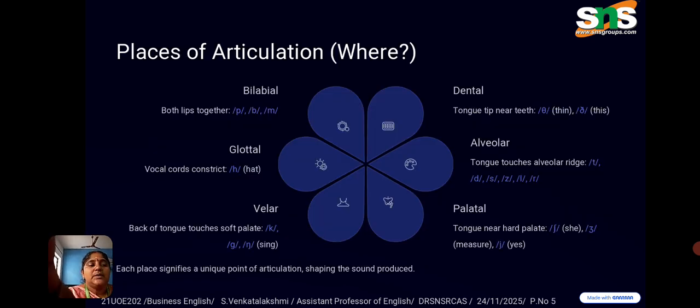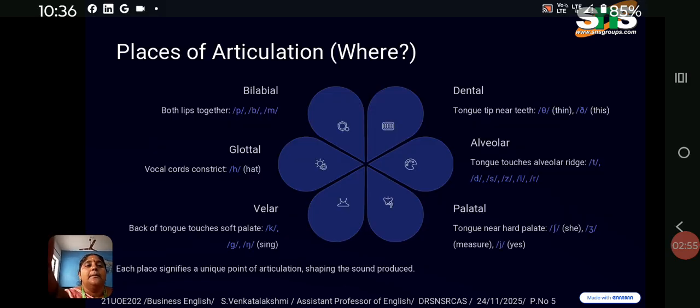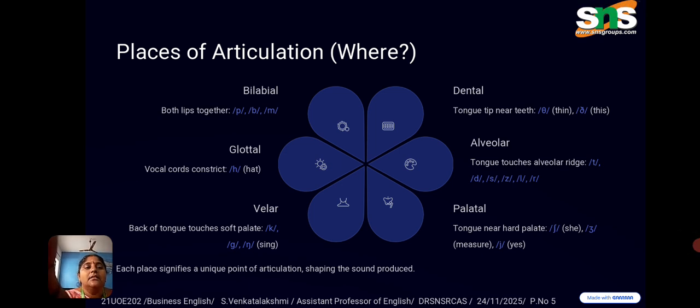Place of articulation, where we find bilabial, dental, glottal, alveolar, velar, palatal. So what are bilabial? Both lips together: pa, ba, ma, they are bilabial. Dental, our tongue tip near the teeth, that is the and the, thin, this. Glottal, vocal cords constrict, h as in hat.